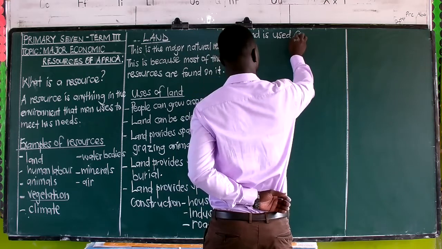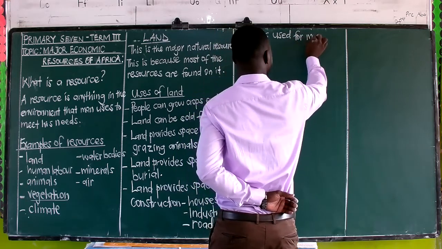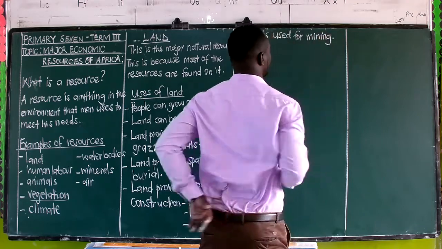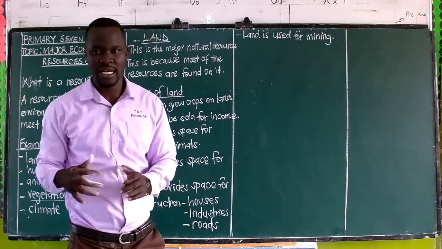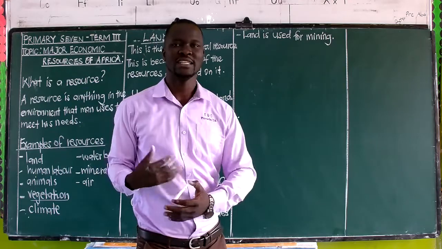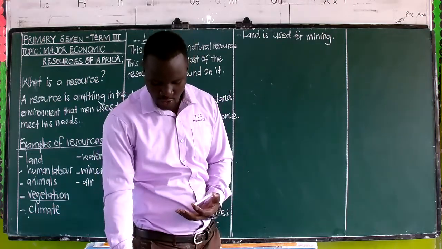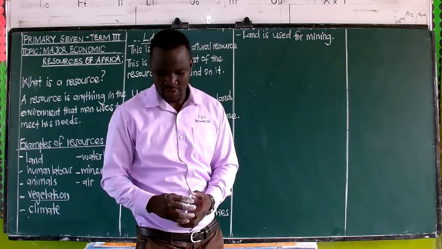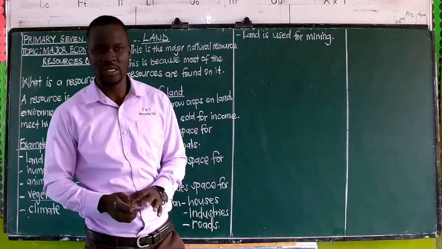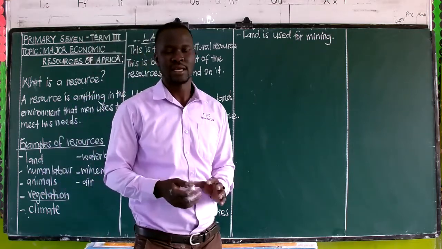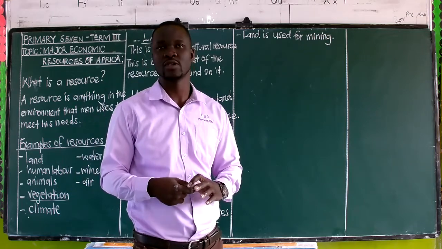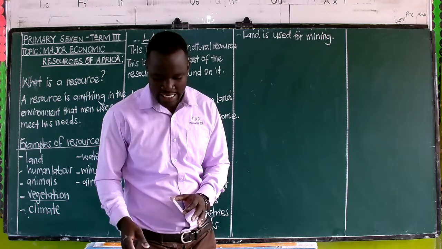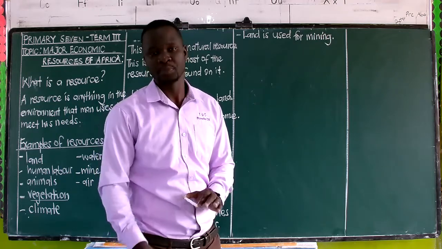Land is used for mining. This is now the extraction of minerals from underground. We shall be coming to look at mining in depth. Then we also have land used for brick making. That is what we can be adding as our last point. And of course, we can also be having other reasons. But now we can be ending at those ones because of time.